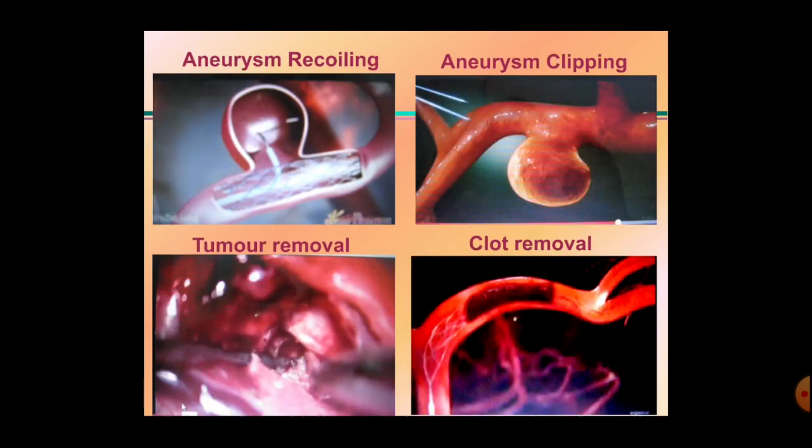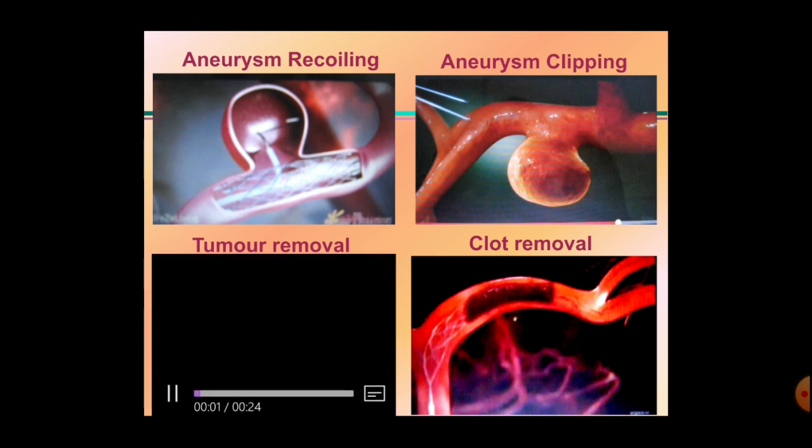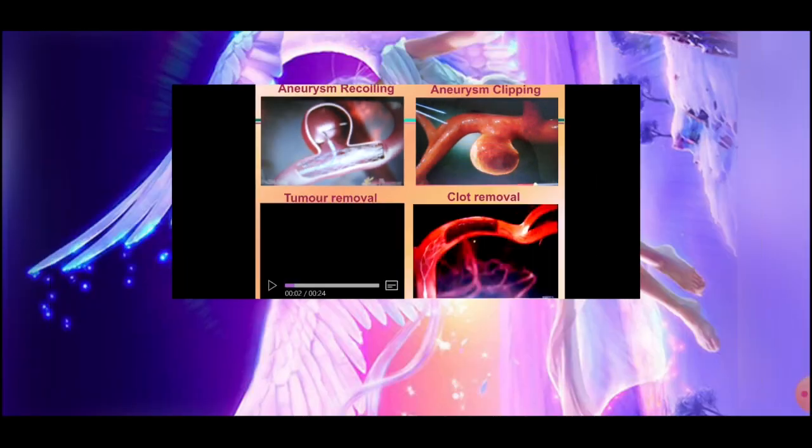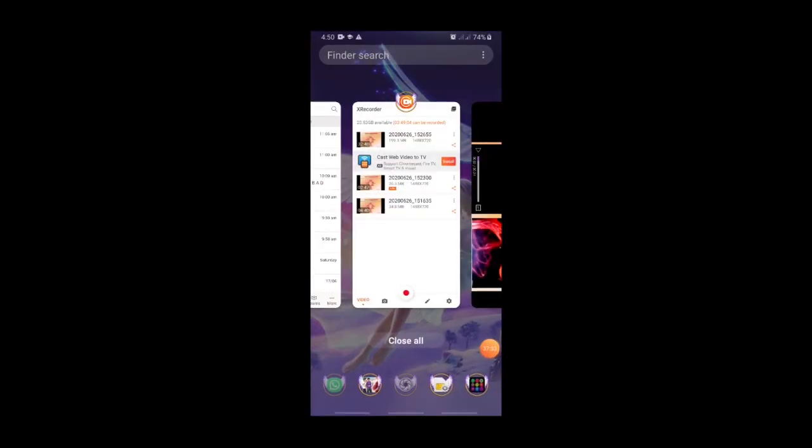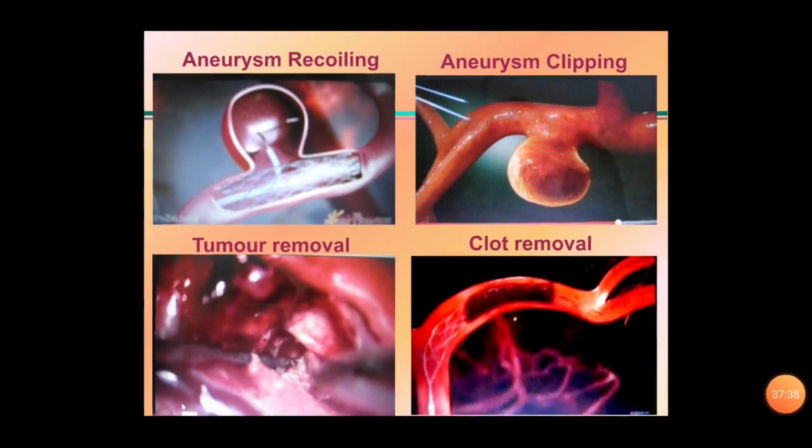This is the aneurysm clipping. And this is the clot removal procedure. These are the number of techniques.